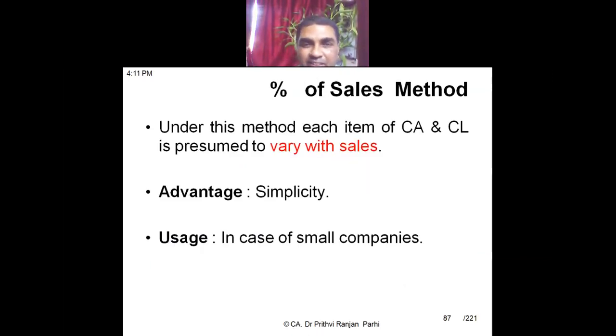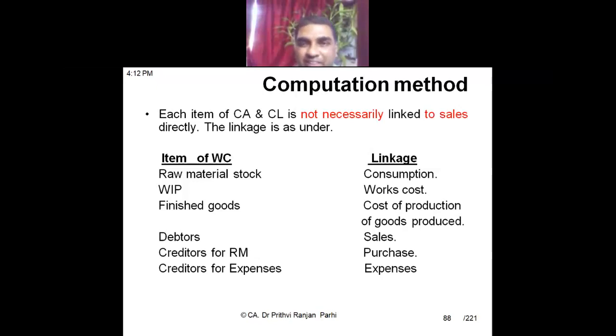The percentage of sales method is very popular because it's very simple. Here it is assumed that current assets and current liabilities vary in line with sales. If sales vary, current assets and current liabilities will vary. But practically, it is not necessary that they always vary directly with sales. They will vary with other items also, if data is available. Suppose raw material stock can have a direct link with consumption. Raw material stock can be a percentage of consumption, not necessarily a percentage of sales.